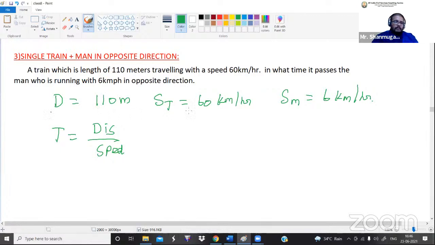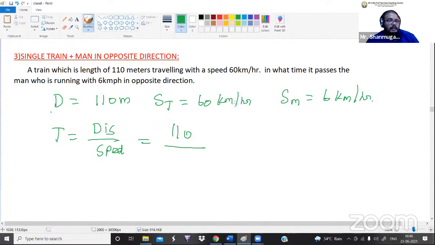Now the time is equal to distance divided by speed. We know the distance value is 110 meters, and here we have two speeds, one is the speed of the train, another is the speed of the man. I have taught you in a previous topic that if two objects move in the opposite direction, we have to add the speed values.